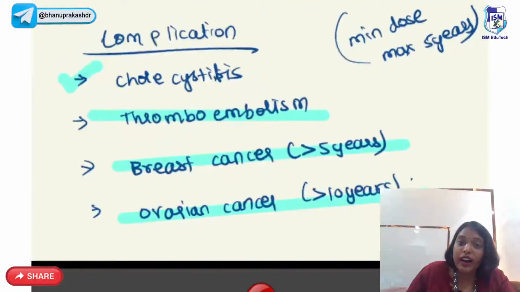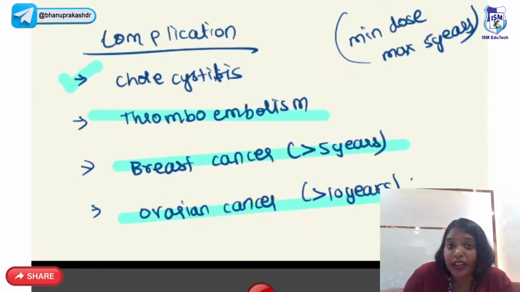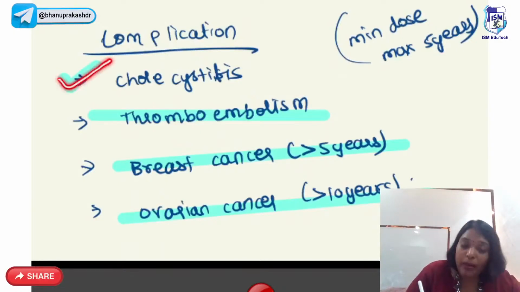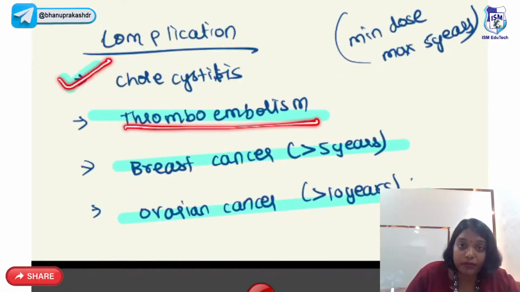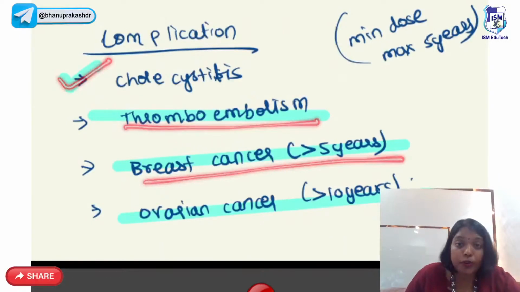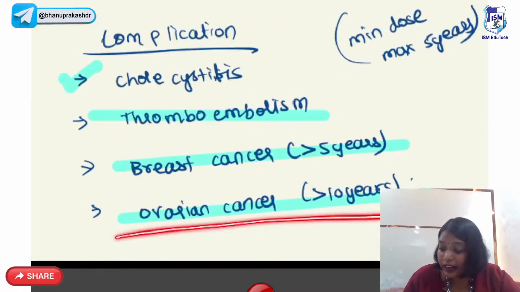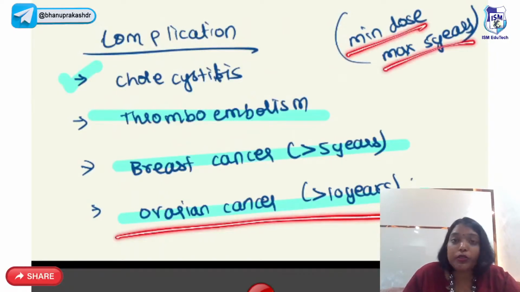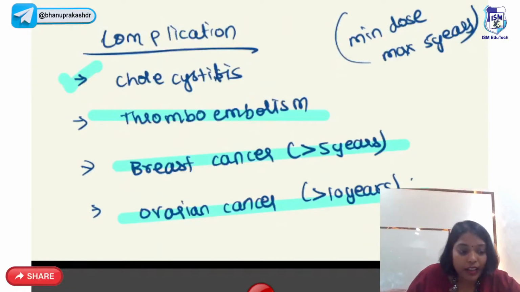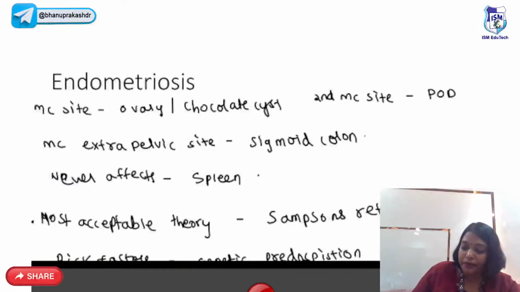So there are certain complications with HRT. It can lead to gallbladder disease, cholecystitis, thromboembolism, breast cancer when you use it for more than 5 years, and ovarian cancer when you use it for more than 10 years. That is why you give the minimum dose for a maximum of 5 years. Okay.